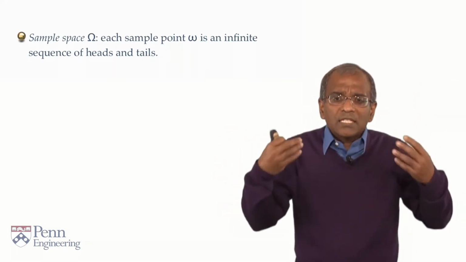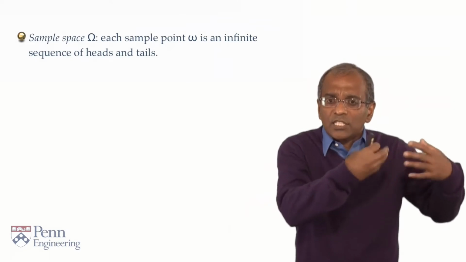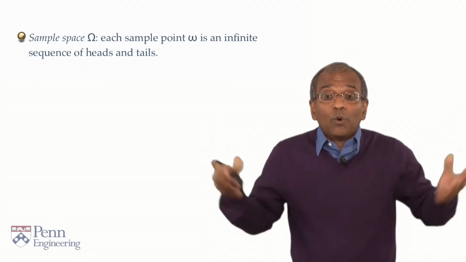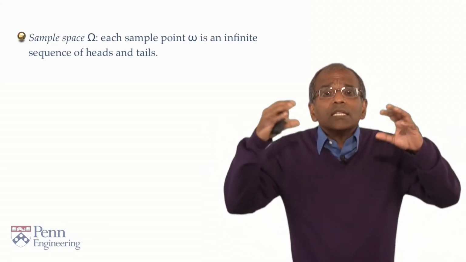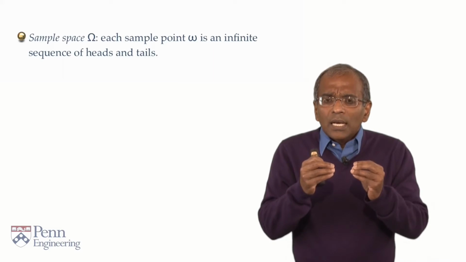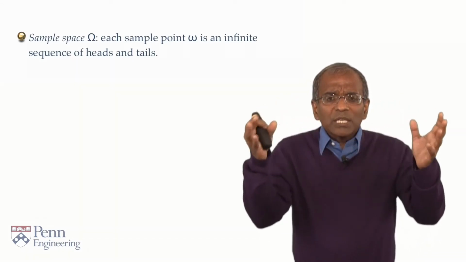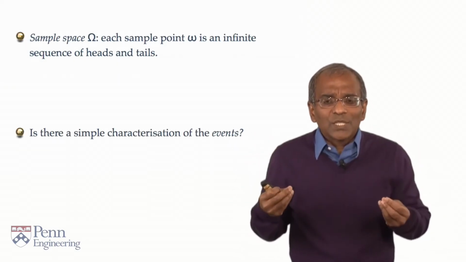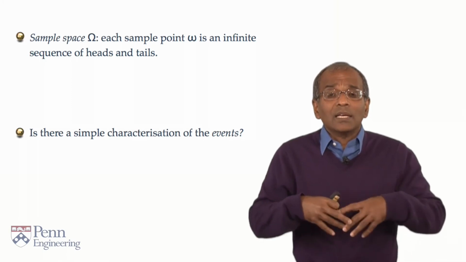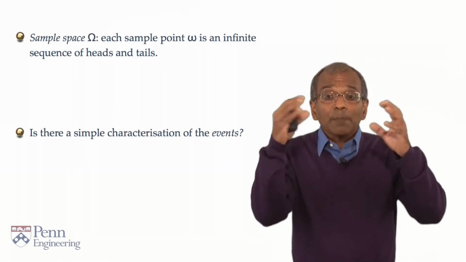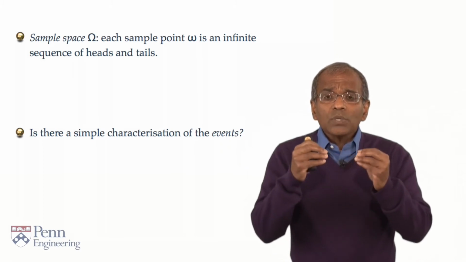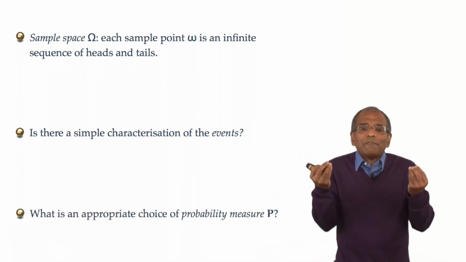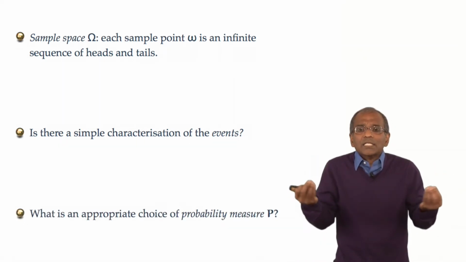Sequences of heads and tails, heads, heads, heads, tails, heads, heads, tails, heads, tails, and so on, and all such sequences. It's a very large looking number of possibilities, but whatever it is, I can conceptualize it. The question now is, with this complicated looking fuzzy space, is there a simple characterization of subsets of events in such a space? And if one goes ahead and characterizes subsets of interest for us, how does one go about putting together a probability measure which is bona fide, meaning that it satisfies the three axioms?